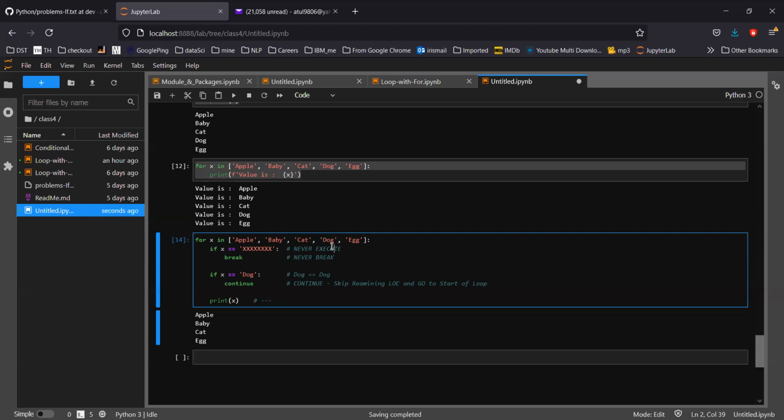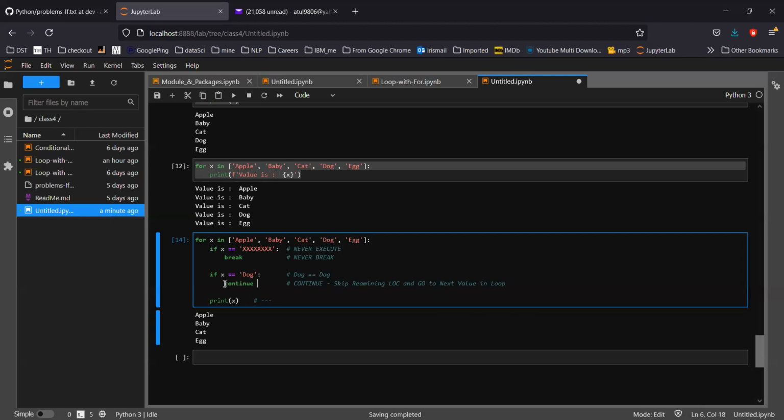The other thing, continue means whatever you are doing right now, just leave it and go back to the next value. So I should say, go to the next value in the loop, rather than go to the start of the loop. It will simply go to the next value, whatever the next value is.